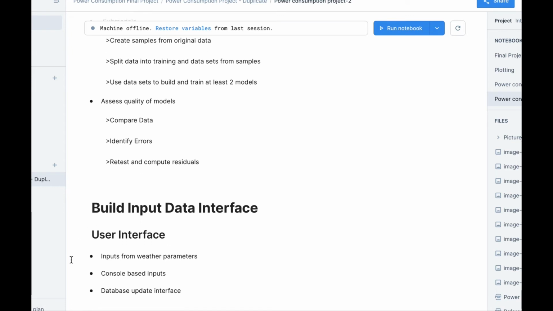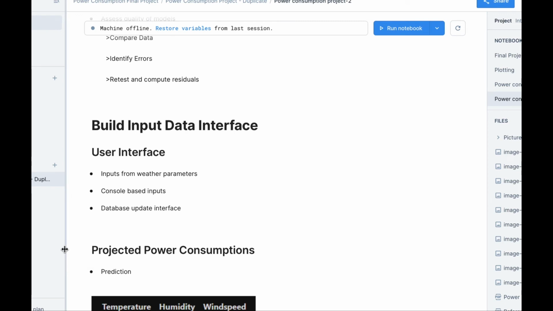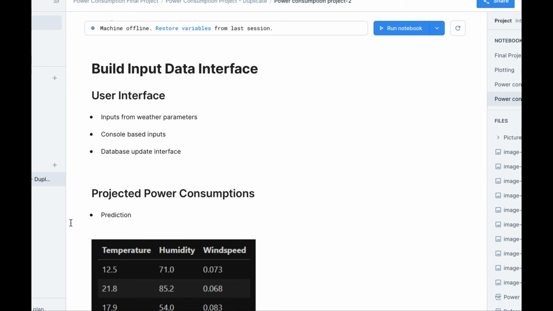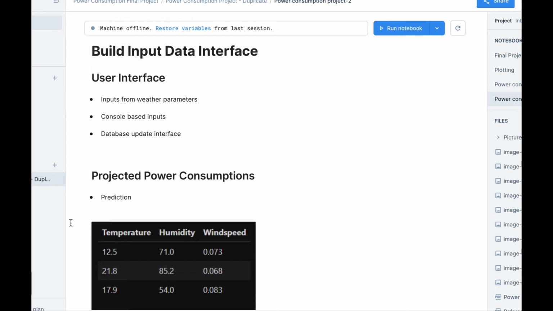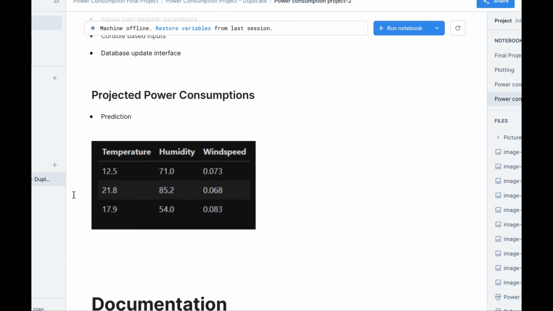Then we'll begin building our input data interface. The interface we will build will accept user-defined inputs and use those with our data model calculations in order to predict the power consumption effects from the entered inputs. We will use the console not only to accept the inputs, but also return the estimated power consumption with a specified uncertainty back to the user. The interface will then be able to be used to update the existing database if the user chooses to do so from a prompt via the console. The interface will then use this database to show the predicted power consumption based off the inputs that the user put in.